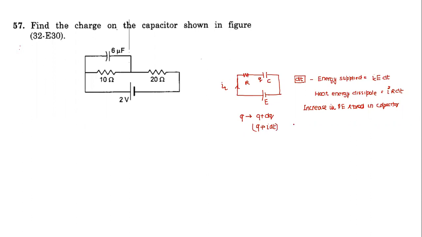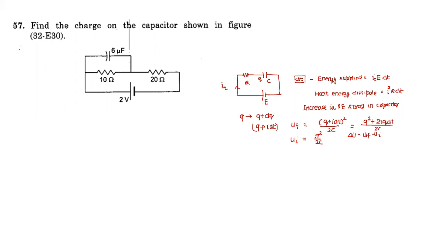So what is the final energy stored in the capacitor? What is the initial energy stored in the capacitor during this time interval? So what is the increase in potential energy? When we square, we can ignore the dt square term. So this can be written as Q square plus 2IQ dt.